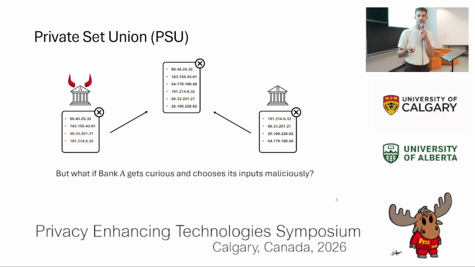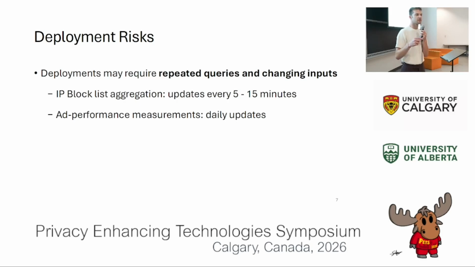So the scenario we consider is what happens if A gets a little curious and, over multiple protocol invocations, chooses its inputs maliciously to learn about B's input. A very simple example is that it could omit one address in its input, and if it still observes the address in the output, it has inferred a part of the intersection of their inputs, which it wasn't supposed to, right? This is a little bit artificial, but the deployment risks that we highlight with this are real because use cases often require repeated invocations over short periods of time with changing inputs, right?